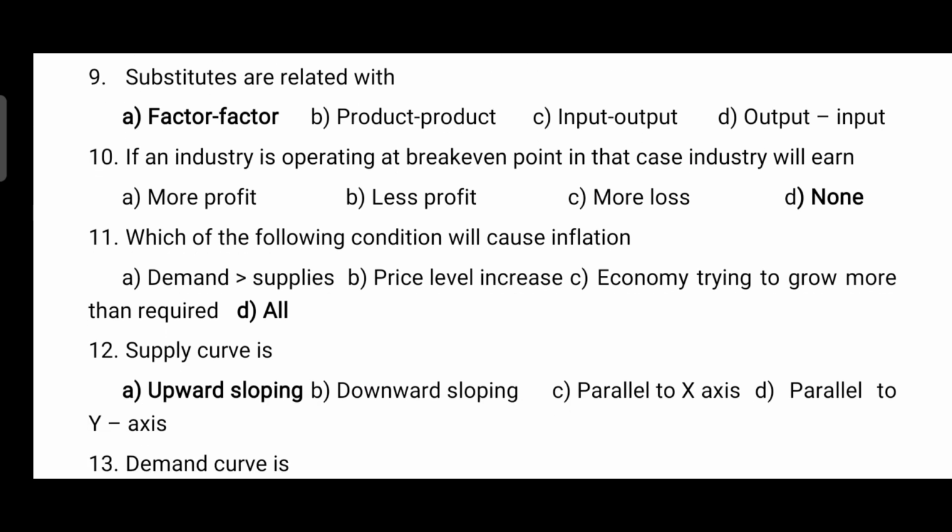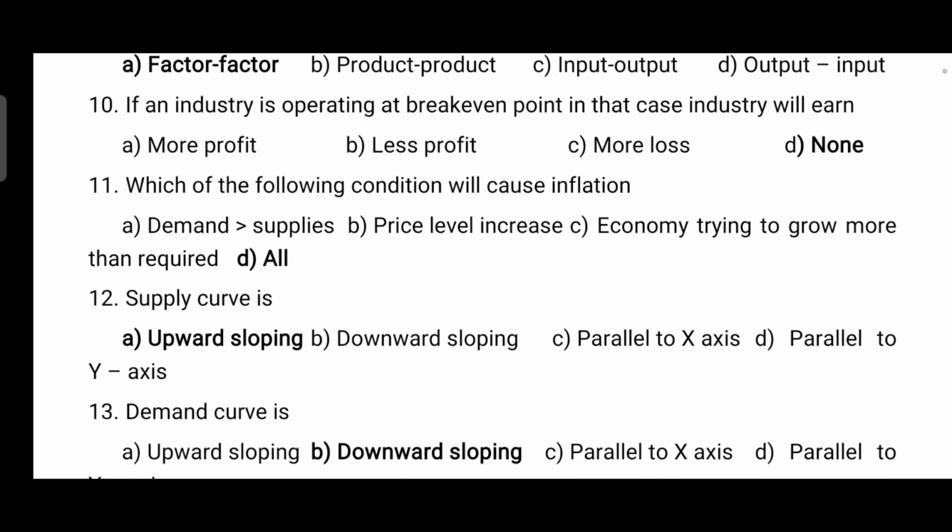If an industry is operating at break even point, in that case industry will earn, so in that case industry will earn nothing, that is no profit no loss situation. In case of break even point, the profit is 0. So the correct answer is option D, none.